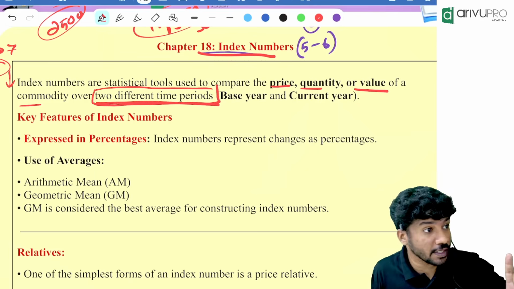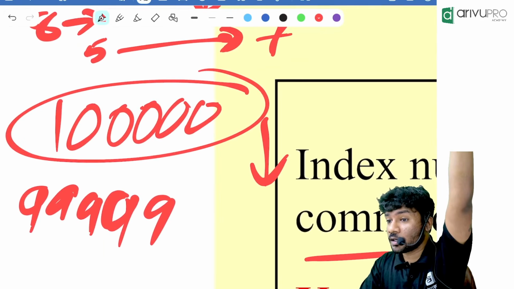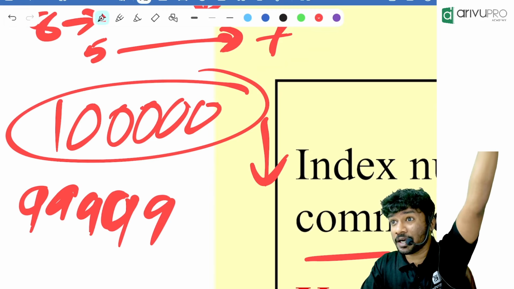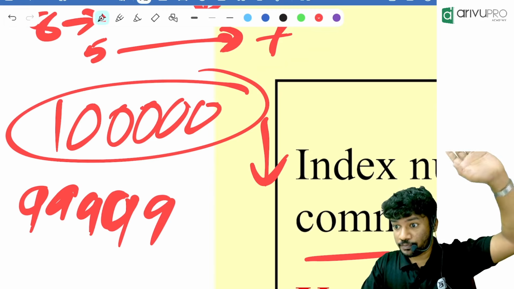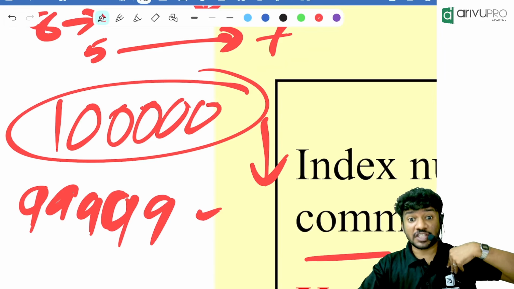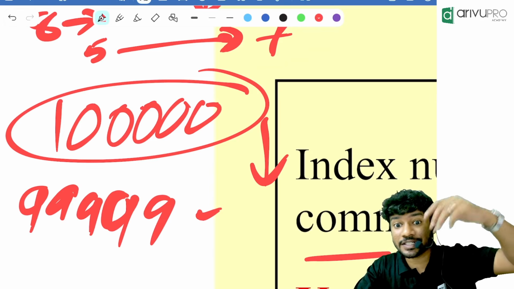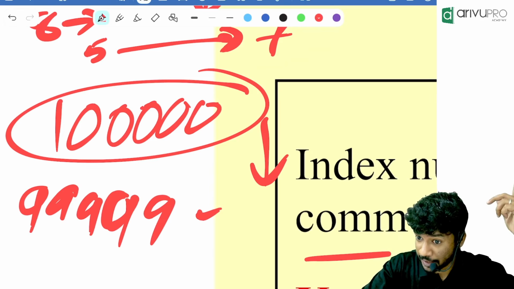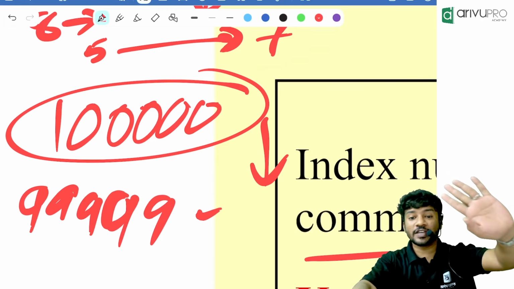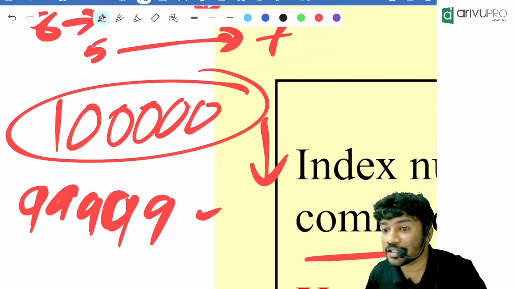Now I am introducing this thing: 2 different time periods. People, what did I tell you? Gold price 1 month before, and I told you now. So what was the base period? 1 month before. For example, I am taking it as February end. Now it is April 1st, the current year. Now, when we started the class on 23rd of March, your marks was 5. Now it is, let it be 7. Base period is what? 23rd March. Current period is what? 1st of April. So always we require 2 time frames in order to understand this. That is another important thing.